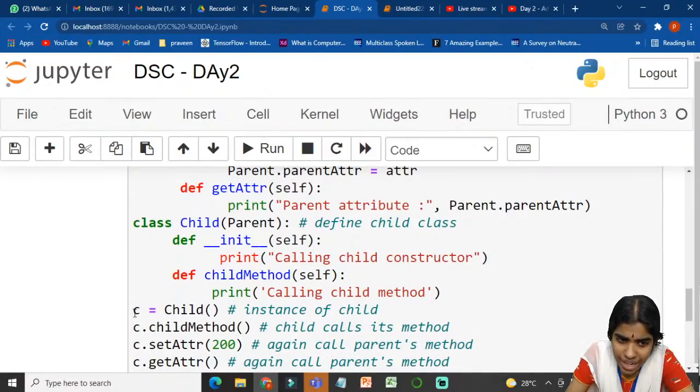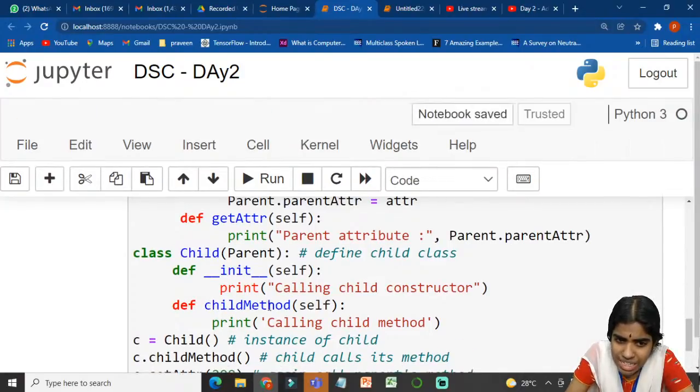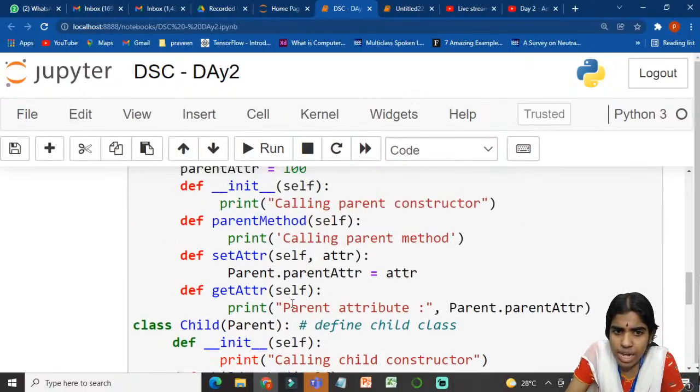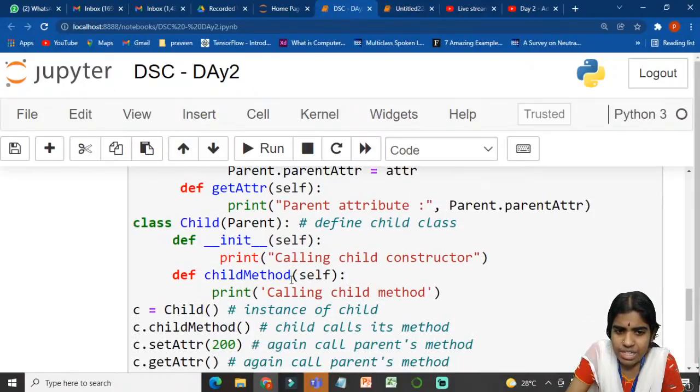Then I am creating an instance of my child class. Whenever I want to initialize this child class, I have to call the corresponding class name. It is stored in the variable called c, and c dot child method. So I can access the child class methods as well as the parent class methods. This concept is called inheritance.